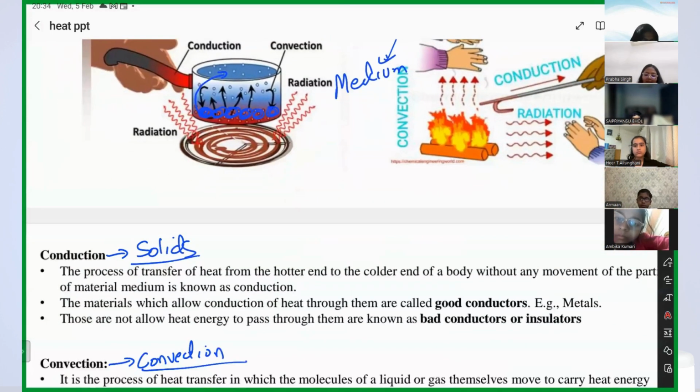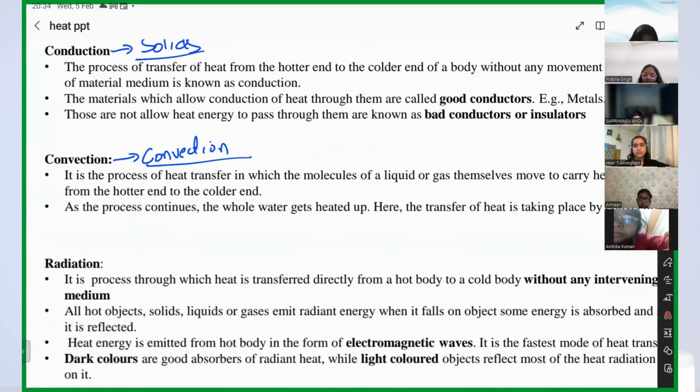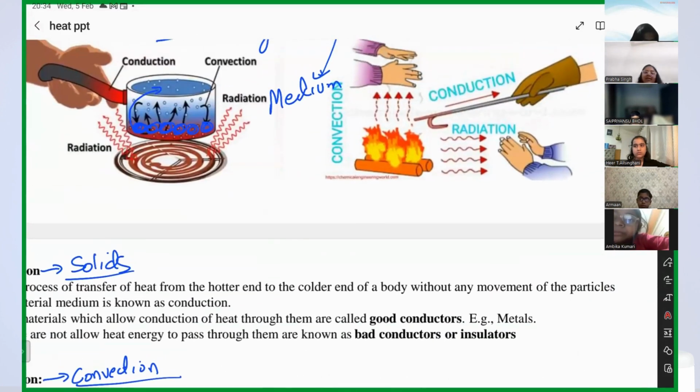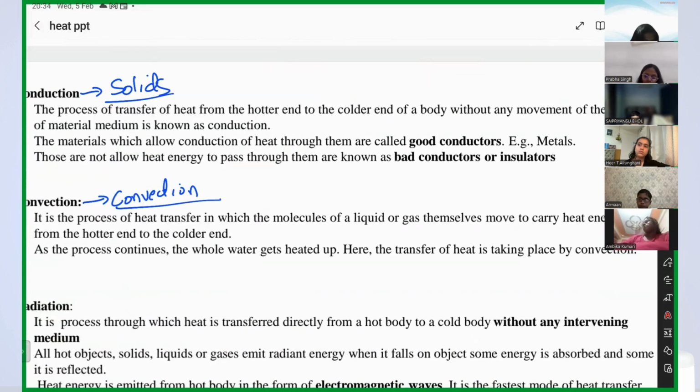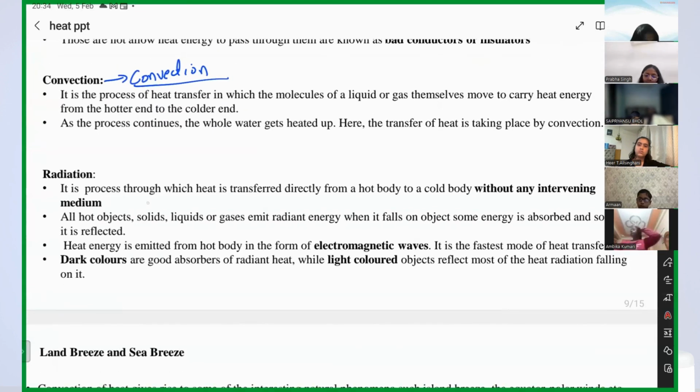Right, guys? And the last is radiation. What happens in radiation? For that, you don't need any medium. For example, the sun is giving sunlight on the planet, and that is due to radiation. Is there anything between the sun and the earth?